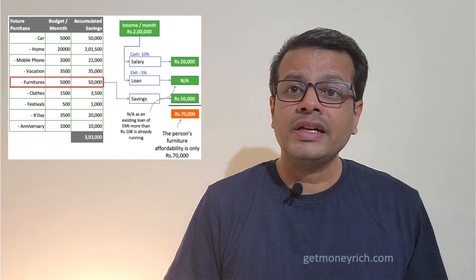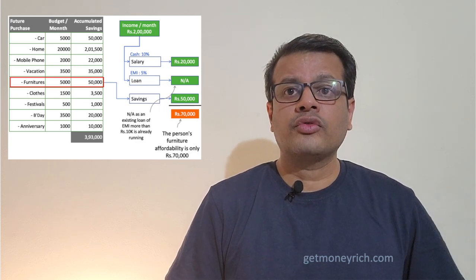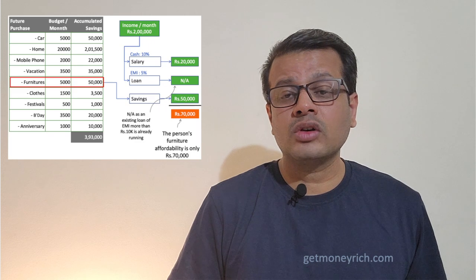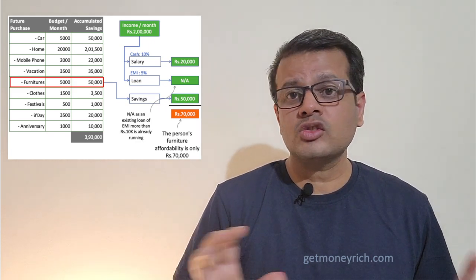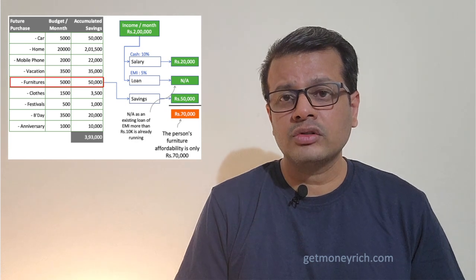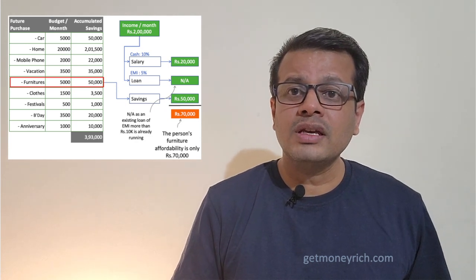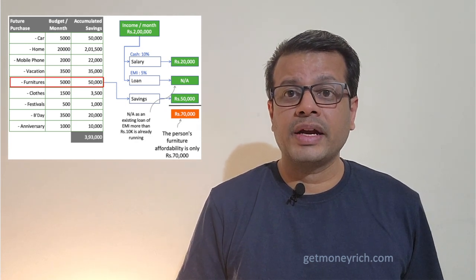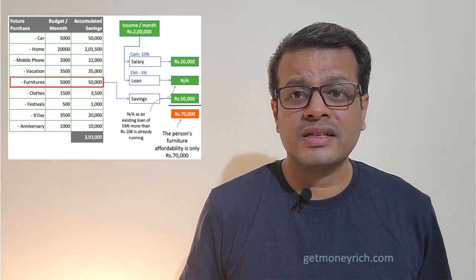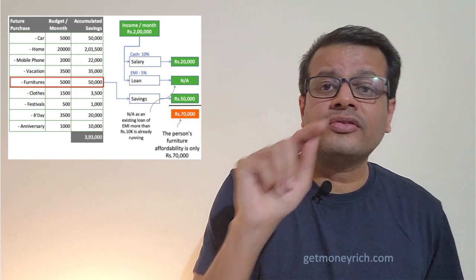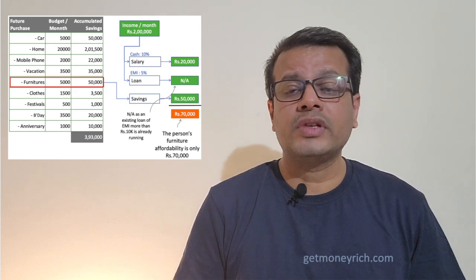You will have to dig into your income. So from your income, you can take out how much? 10% of your income. 10% of 2 lakhs is 20,000. So you have 20,000 rupees. Now you will have to see your savings breakup. In the savings account, let's suppose you have 3,93,000, but under the furniture head, you have only 50,000 rupees.